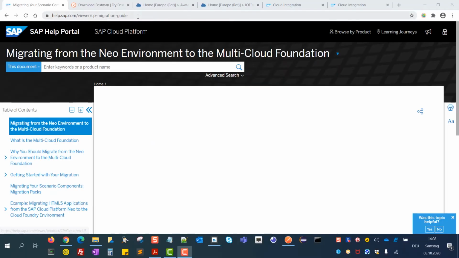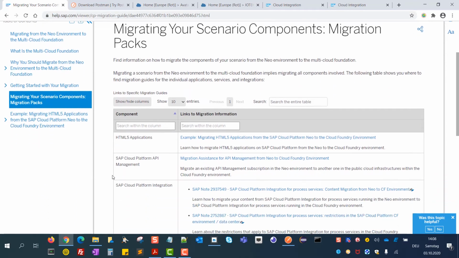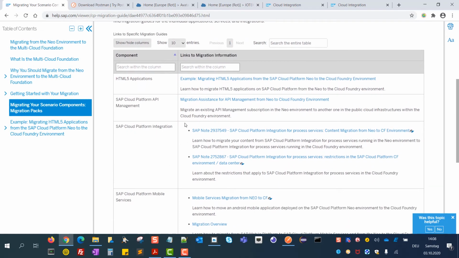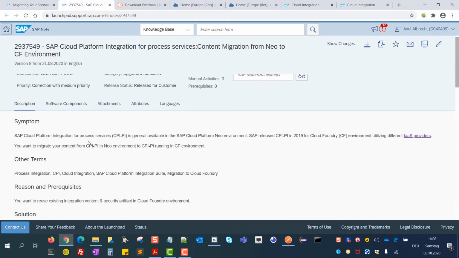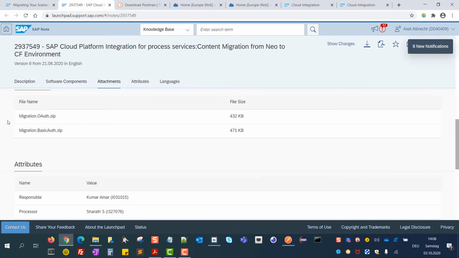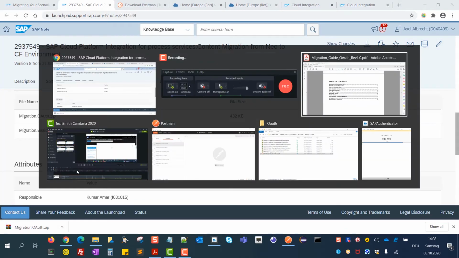Our starting point is the help portal under CP Migration Guide, which brings us to all the relevant information that we need. We open the section Migrating Your Scenario Components Migration Packs, and there we search the section for SAP Cloud Platform integration. We open the SAP node, which will bring us to all the information. Here we offer 2 downloads, and for this demo I have chosen to use the migration using OAuth authentication.